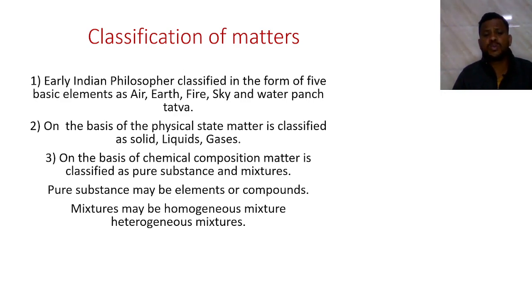A mixture may be a homogeneous mixture or a heterogeneous mixture. We saw there are three types. We are going to classify matter according to the Indian philosophers, according to their physical state and according to their chemical compositions.